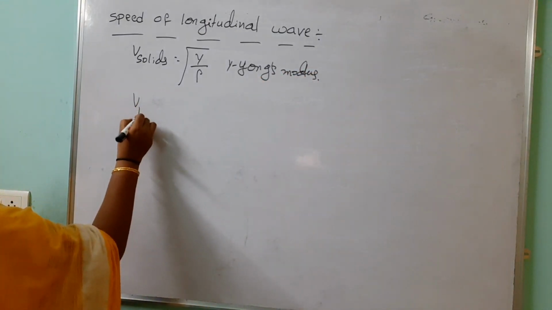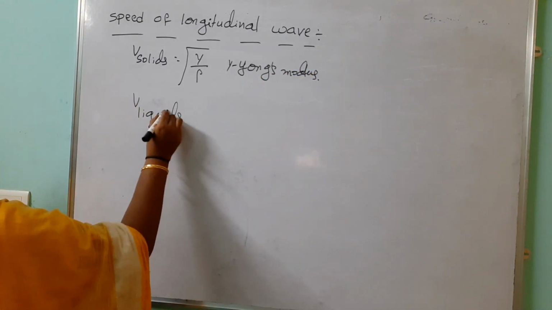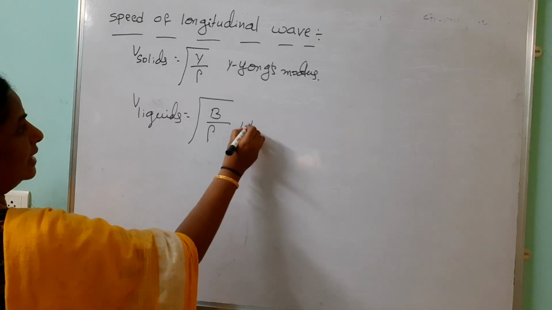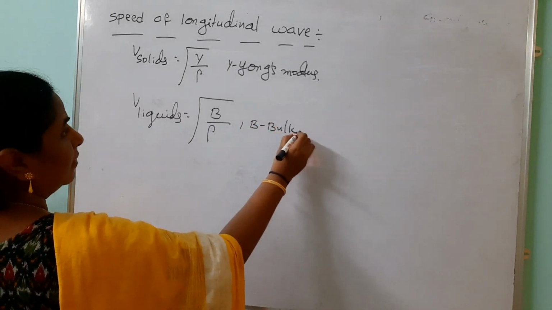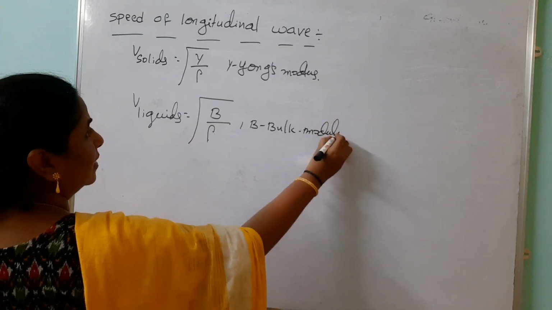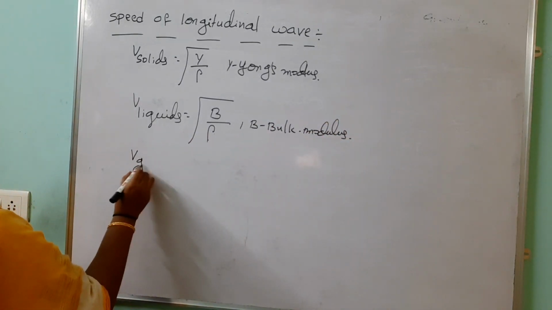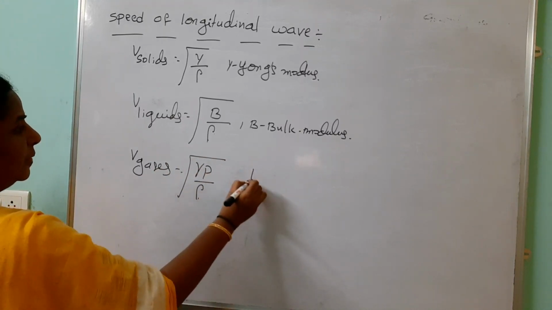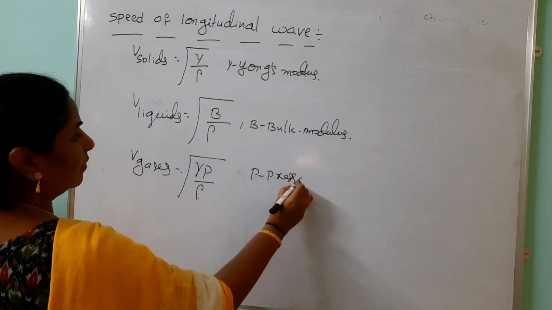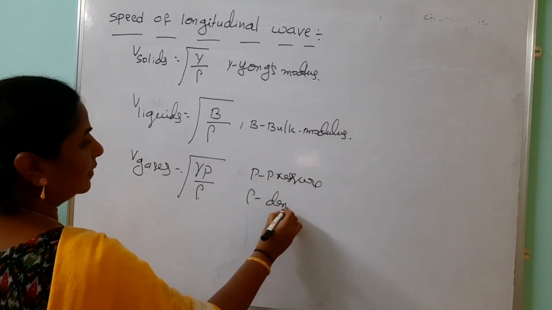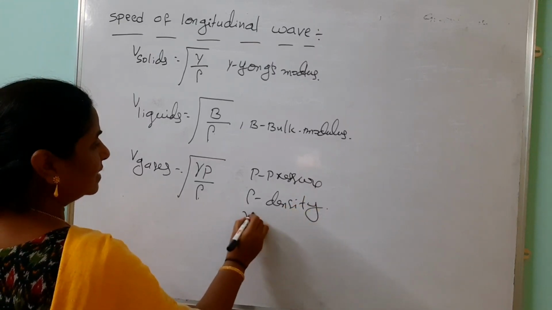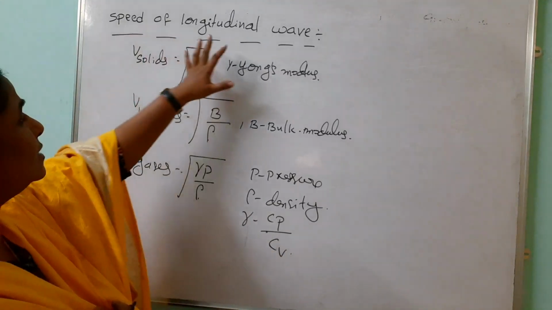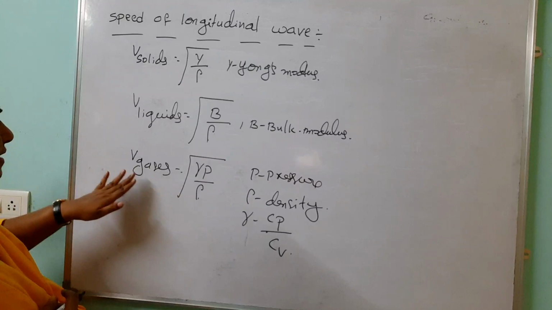Then in liquids, the speed of longitudinal wave depends on the bulk modulus. So we write under root B by rho, where B is the bulk modulus. Then in gases it is under root gamma P by rho. Here P belongs to pressure, rho belongs to density. Don't confuse. And gamma is the ratio of specific heats, we should write it Cp by Cv. So this is the speed of longitudinal wave in solids, liquids and gases.